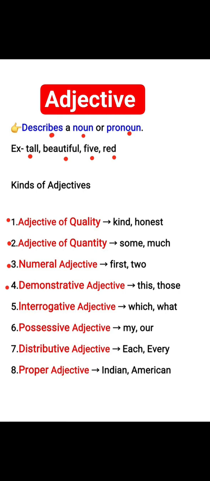Demonstrative adjective. For example, this, those. Interrogative adjective. For example, which, what. Possessive adjective. For example, my, our. Distributive adjective. For example, each, every. Proper adjective. For example, Indian, American.